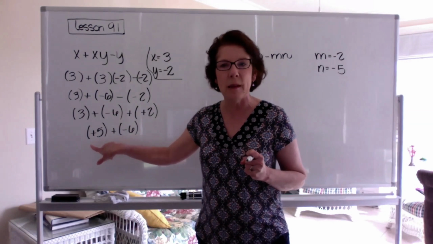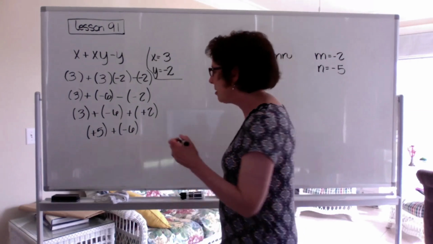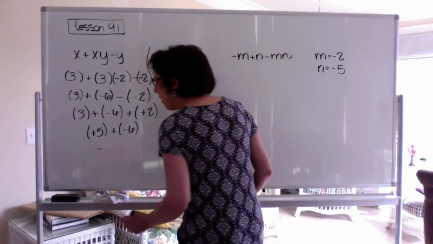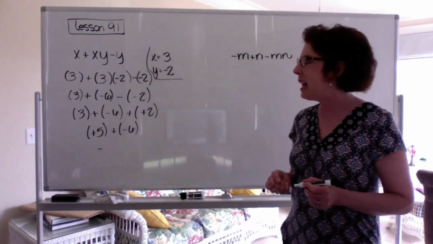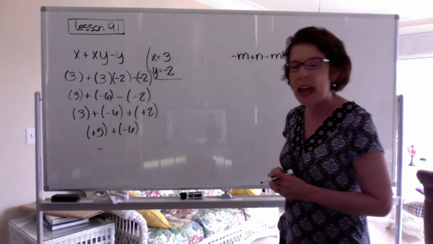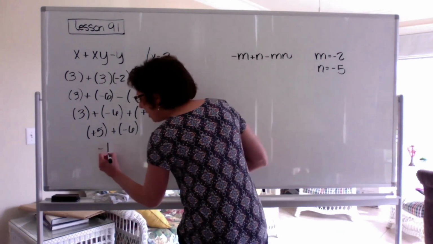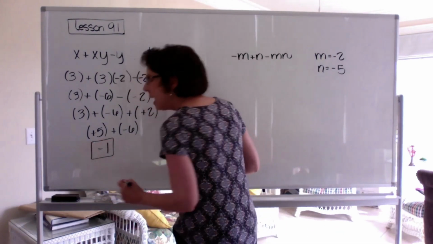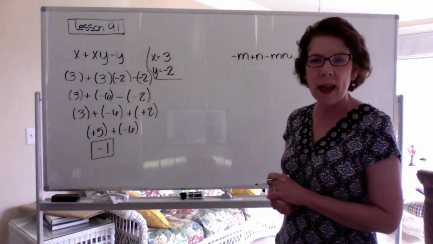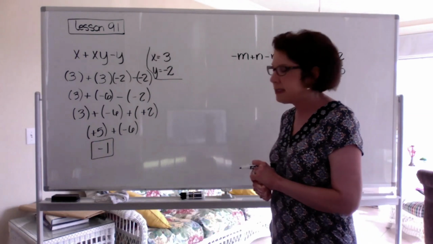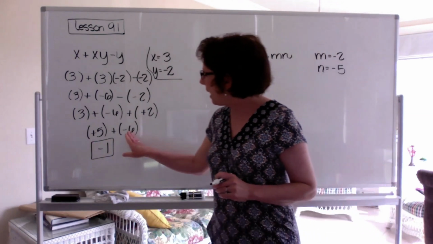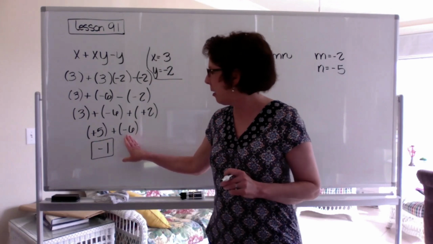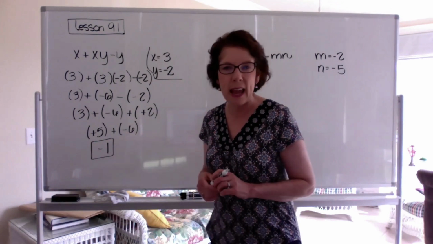The negative team has more players. So the answer is negative. A positive 5 plus a negative 6 is a negative 1 because the negative team has one extra player. Remember, when signs are opposite, we're going to subtract. And the larger number, 6, means that it stays negative.